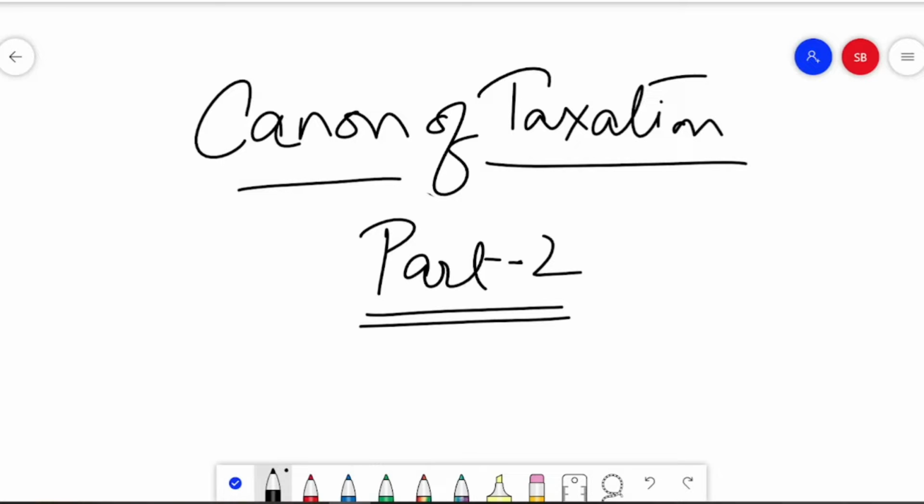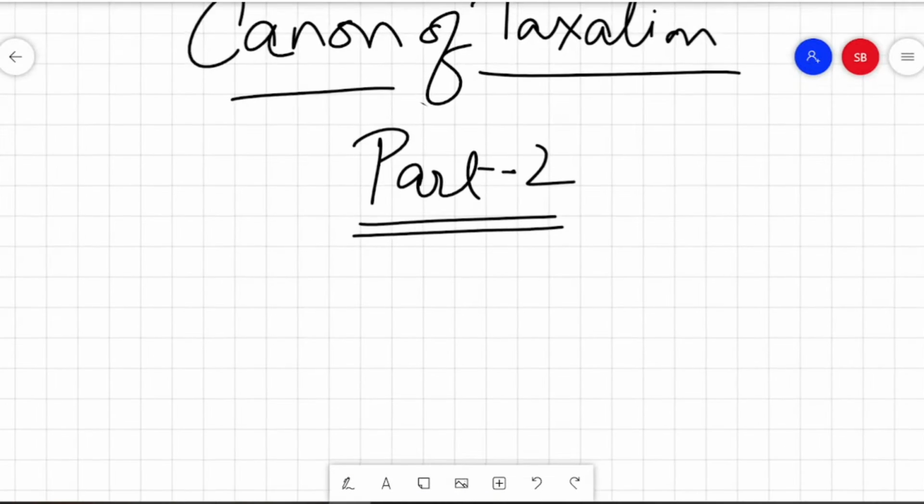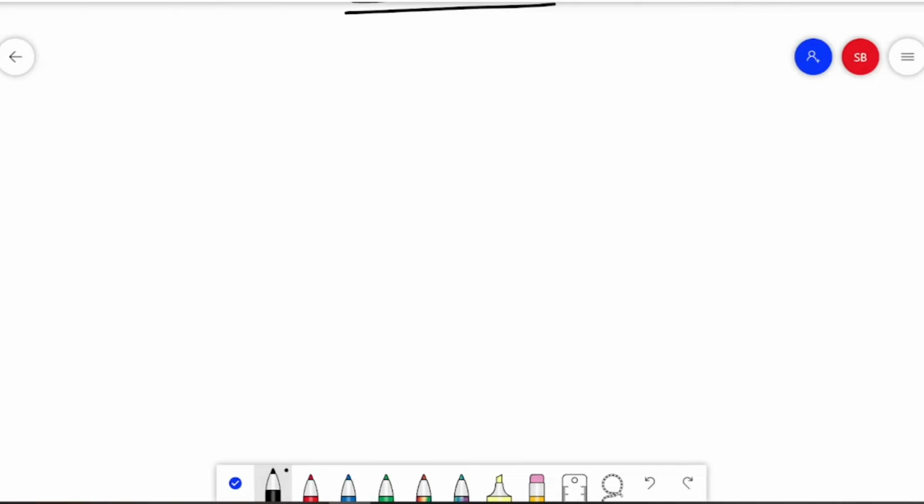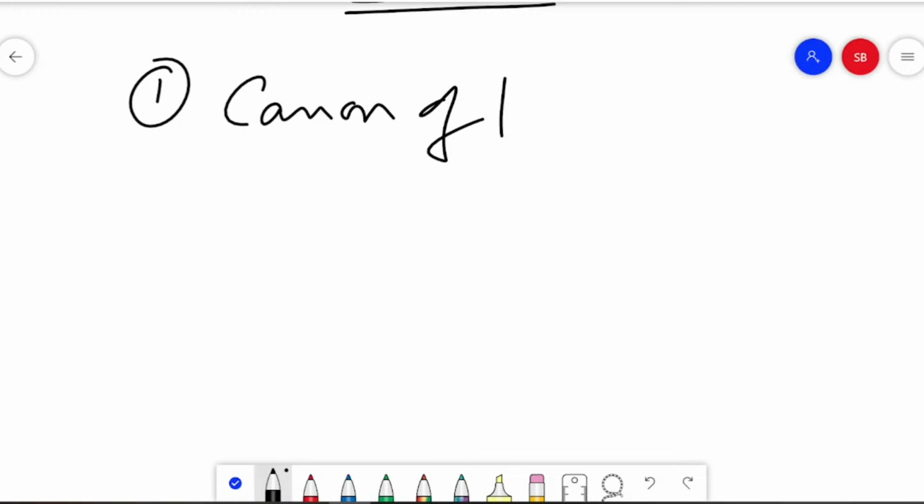Today in this session, we are here to discuss the major canons of taxation given out by modern economics. Starting with, here also we have four canons. First of all, it is the canon of productivity.